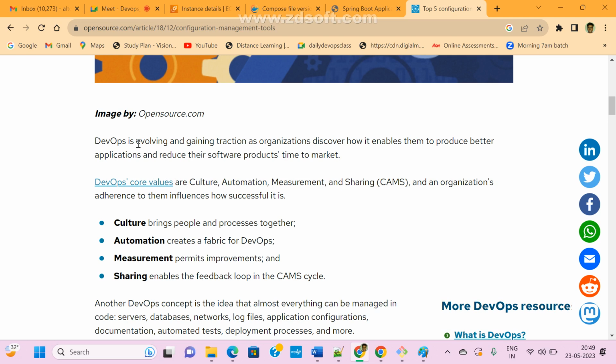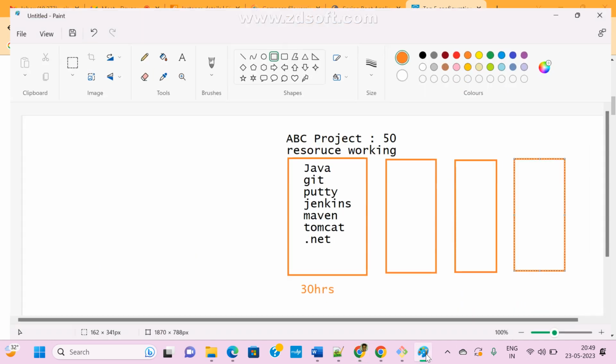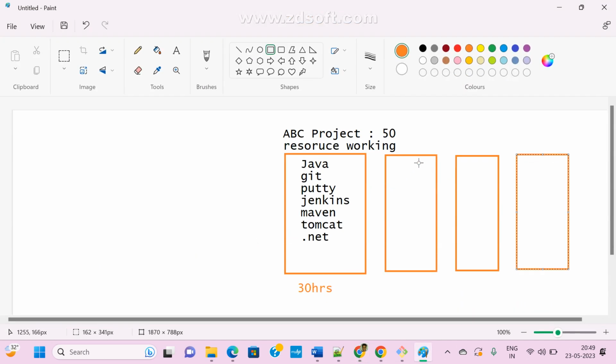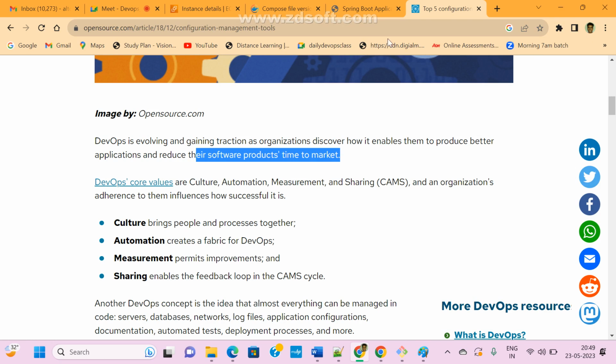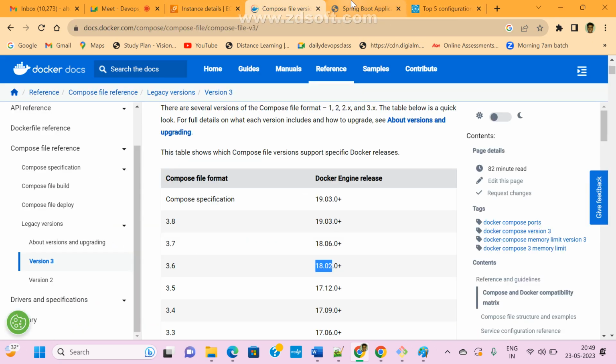Now see here, DevOps is evolving and gaining traction in organizations. Discover how it enables them to produce better applications and reduce their software product time to market. They don't want to take much time; they want to release their product in time. So how to handle this? In that case, we can go for Ansible, or Chef, or whatever; there are a lot of tools available in the market. These are all automation tools, configuration management tools only.